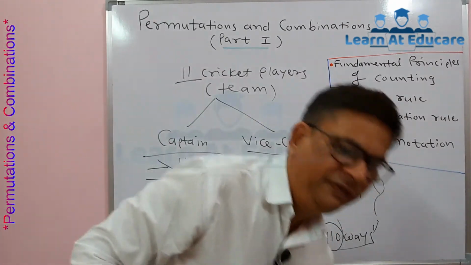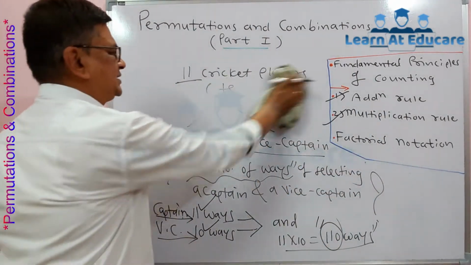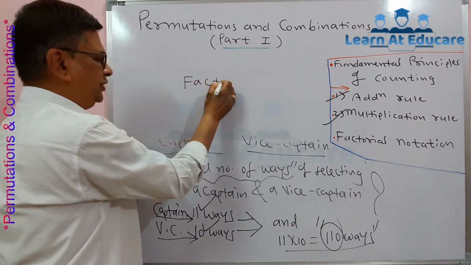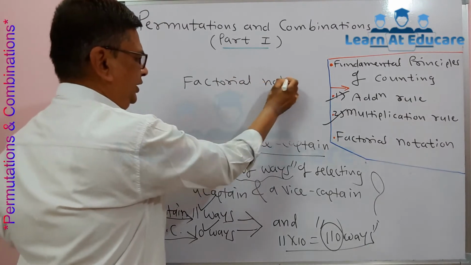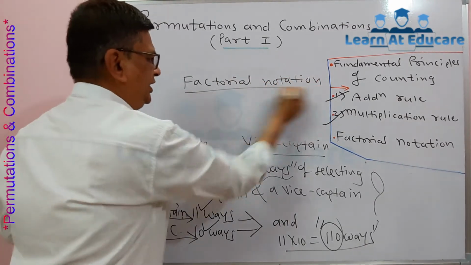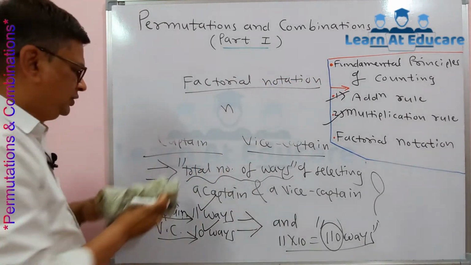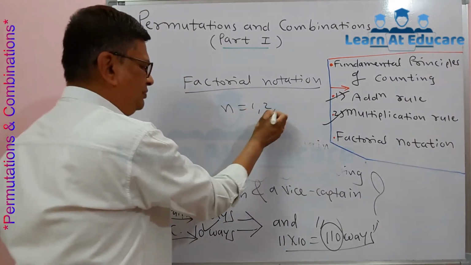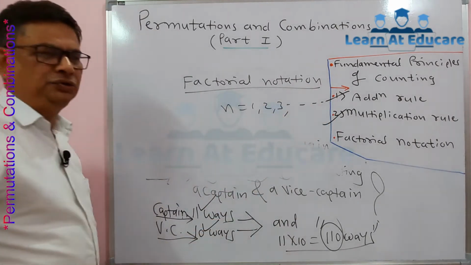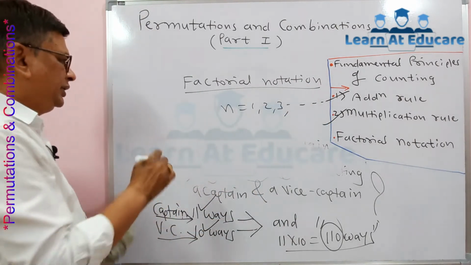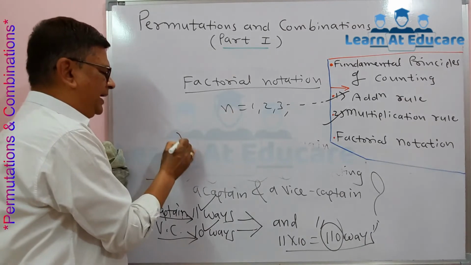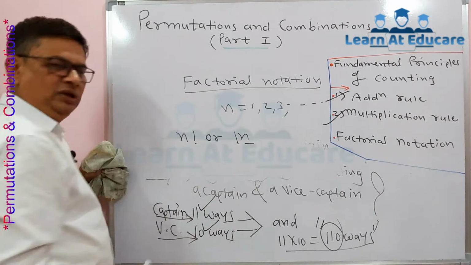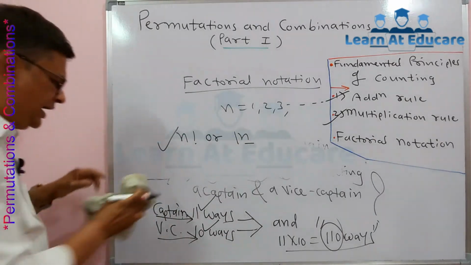In today's session, we will take one more topic called factorial notation. What is meant by factorial notation? In general, a natural number is denoted by small n. Remember, a natural number is denoted by n, and we know natural numbers are 1, 2, 3, that is, positive integers. A factorial is denoted by n factorial, with this symbol, n!.